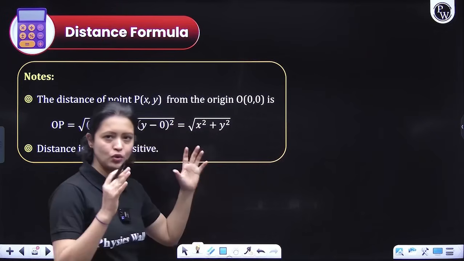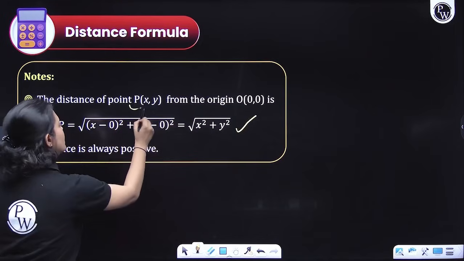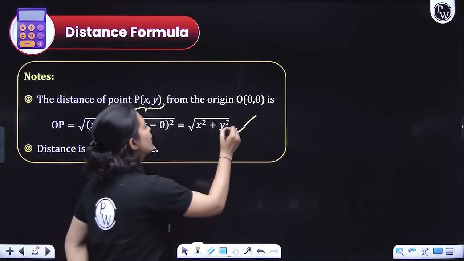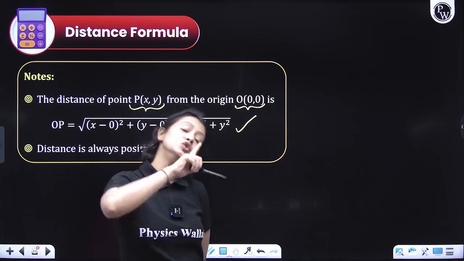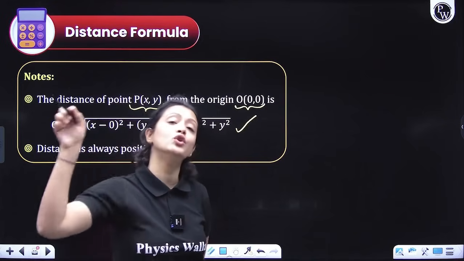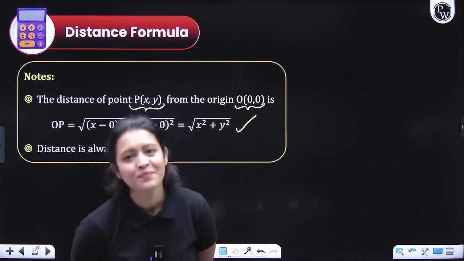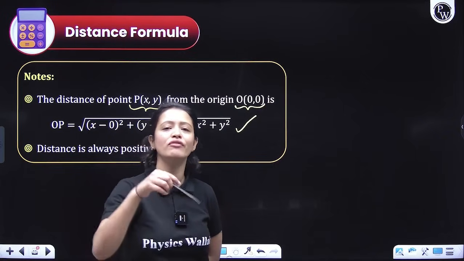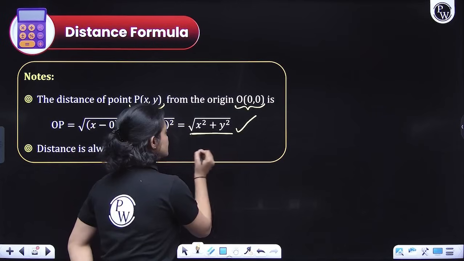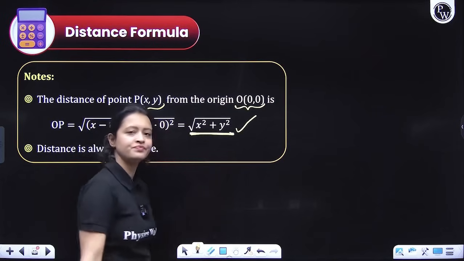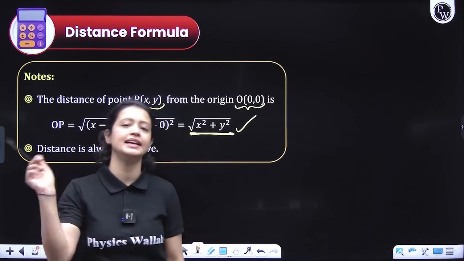So directly you can remember this: if there is any point with coordinates x comma y and you have to figure out its distance from the origin, whose coordinates are 0 comma 0, use the distance formula. What would you get? Under root of (x2 minus 0) whole square plus (y2 minus 0) whole square. So from there, what will you get? Under root of x square plus y square, right? So this is the result directly. Take the sum of squares of both the coordinates and then take its square root.